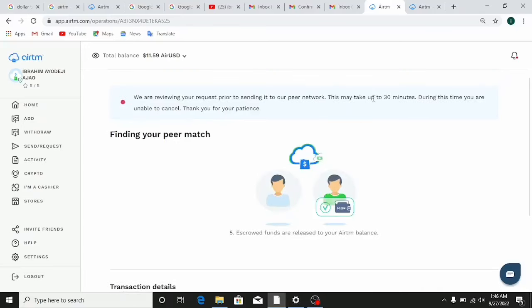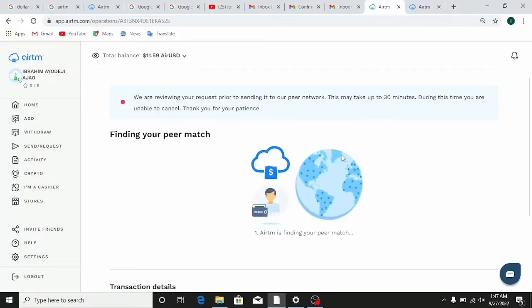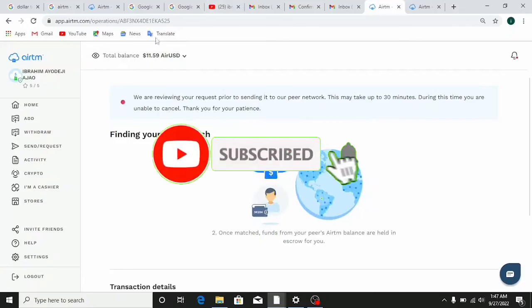It can take up to 30 minutes, and sometimes it takes less time for them to match you with a pair, and both of you will transact.